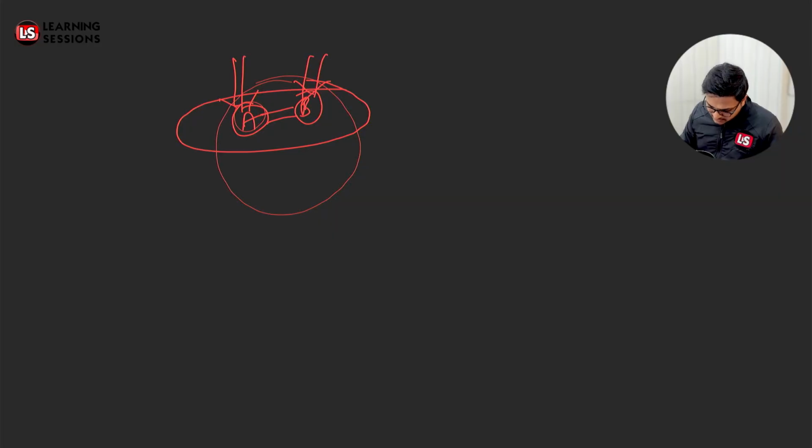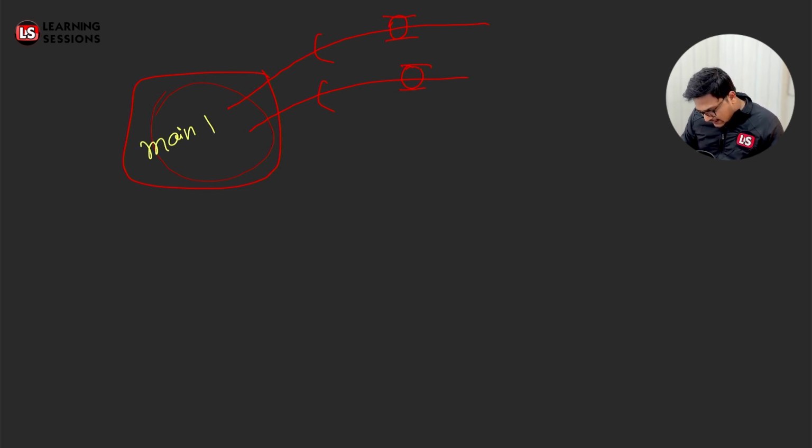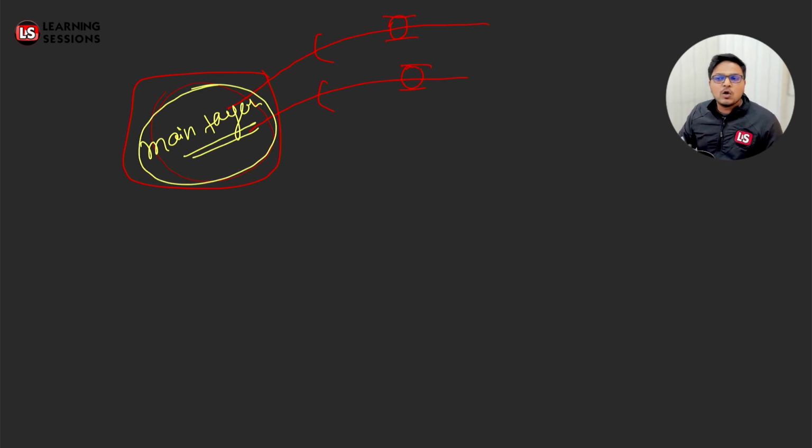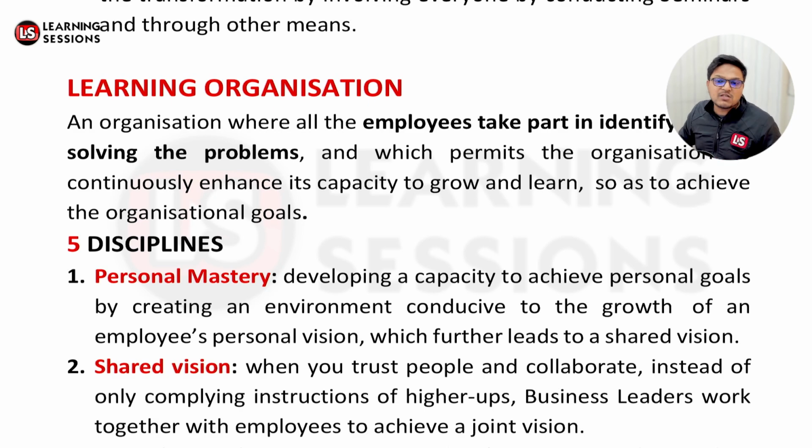Let's understand this particular part. Let's say we have the organization goals over there, and further, these are the employee goals. Now, the employees also want to achieve their goals. If we help them to achieve their personal goals, and through this they are also achieving the organization goals, which is the main target, then they will be achieving their own personal goals as well as the organization goals, and that will help a lot to achieve them in a better manner, right? So that's the personal mastery.